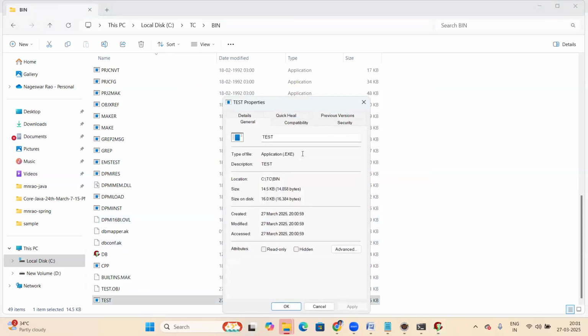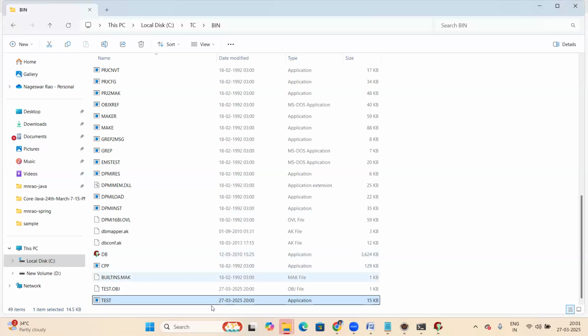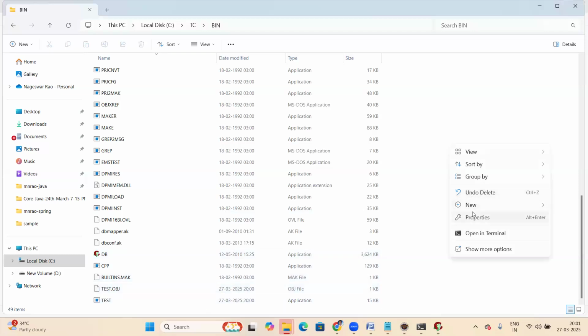See the .exe extension. The test.exe file is created. That exe file contains binary format, a system understandable language. It's a binary code file. Just now the exe file was created. Okay, let me refresh.